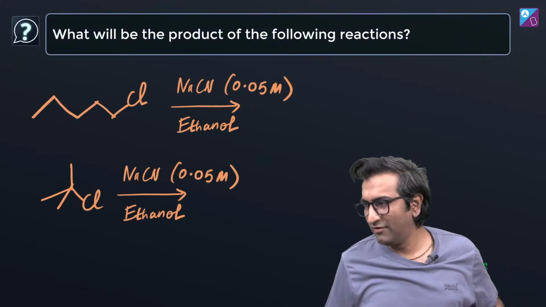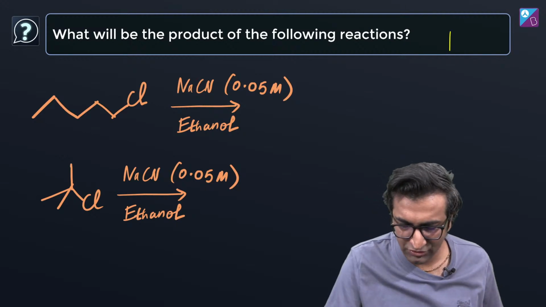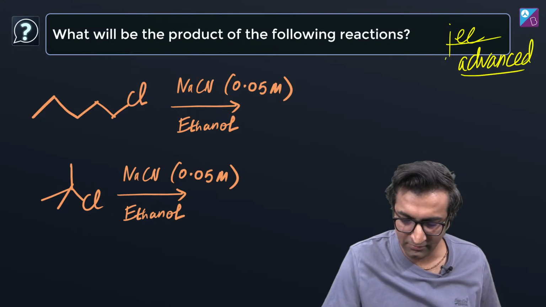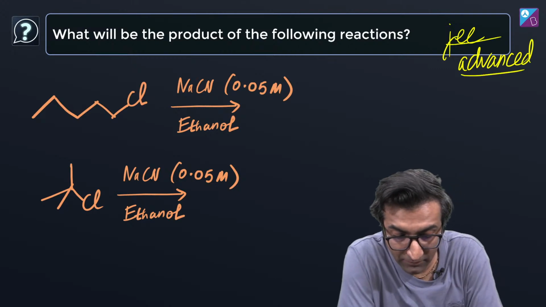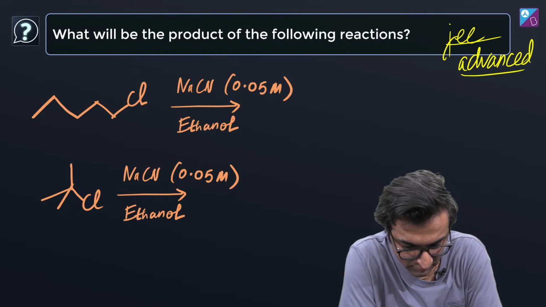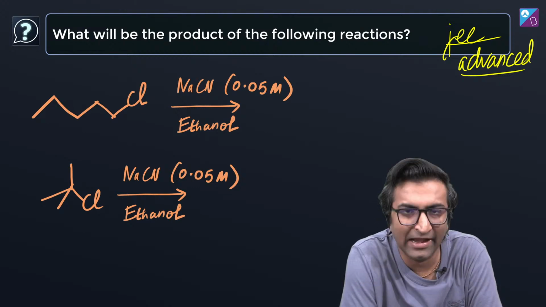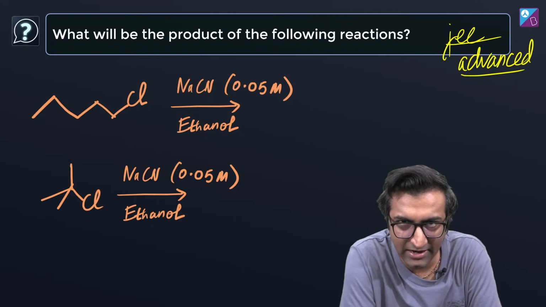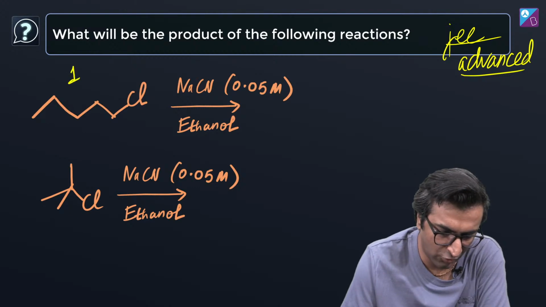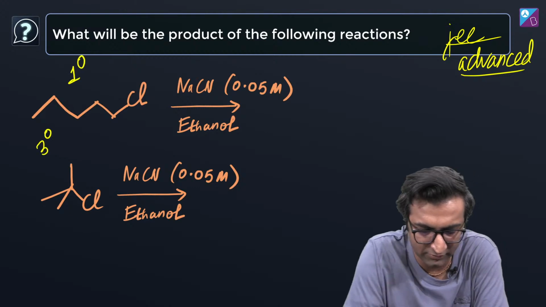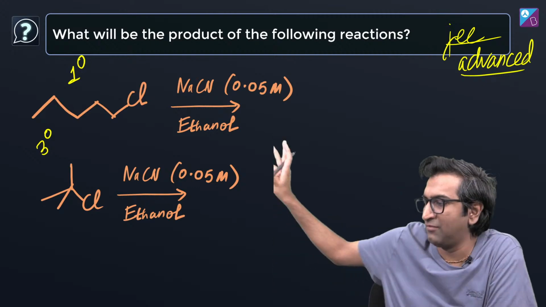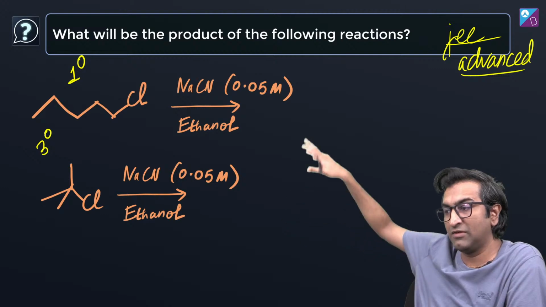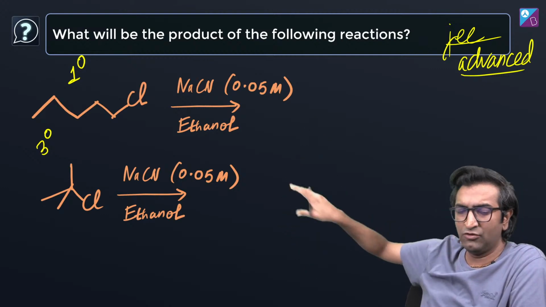Anyway, let's move on. Let's start our conversation on JEE Advanced. These are nice questions. I like them. I hope you like them too. What will be the product of these reactions? And you know me, I like line diagrams. They're just asking, I have a primary and a tertiary. I'm asking whether my primary chloride or tertiary chloride reacts the same way. But look at the concentration: NaCN in low concentration, in ethanol. What will be the reaction product of these two?